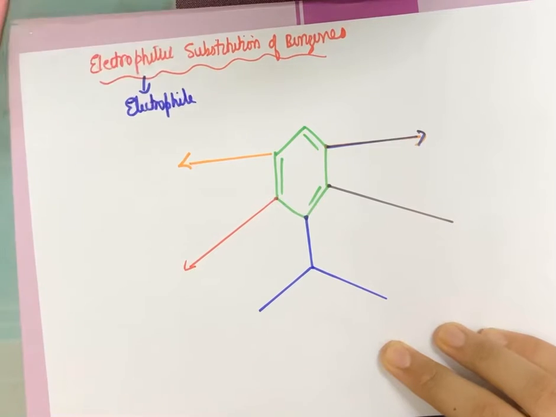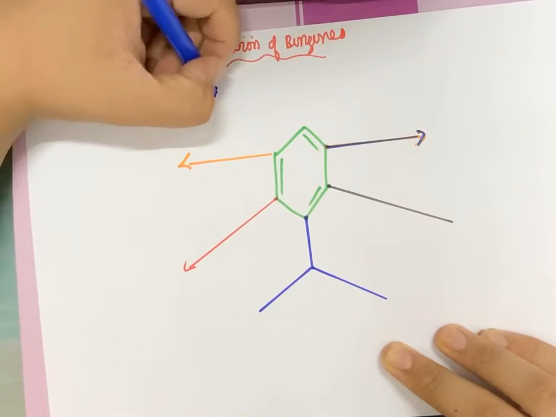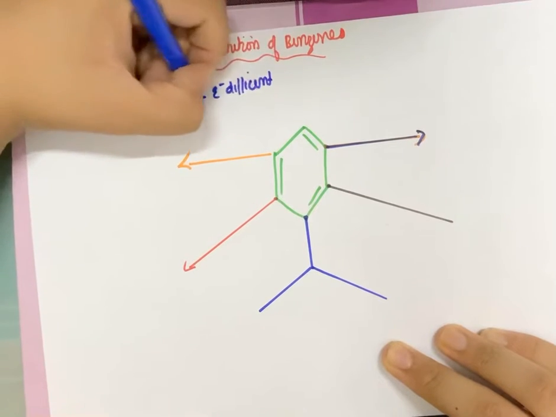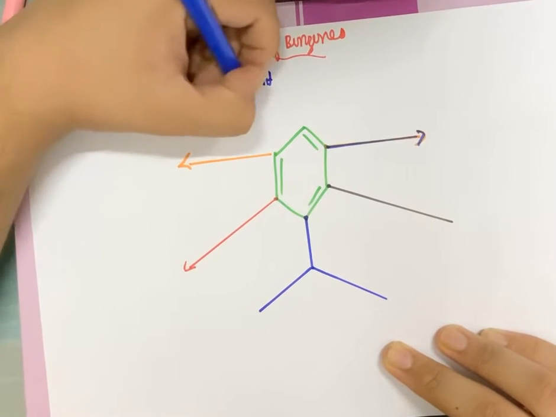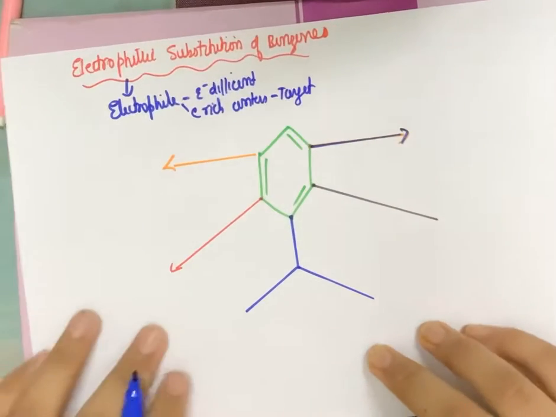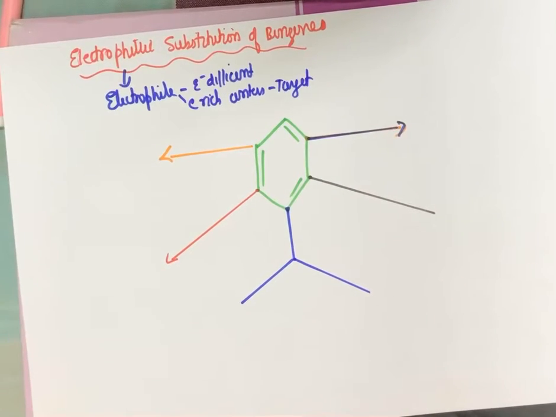Electrophile. Now what is an electrophile? It is electron deficient. That means it will attack electron rich centers. Electron rich centers are its target. Now if benzene easily undergoes electrophilic substitution reactions, that means it must be electron rich. How can we say benzene is electron rich?